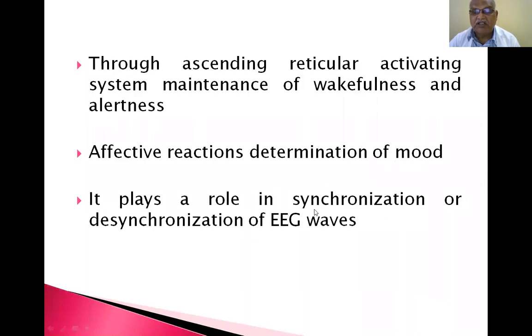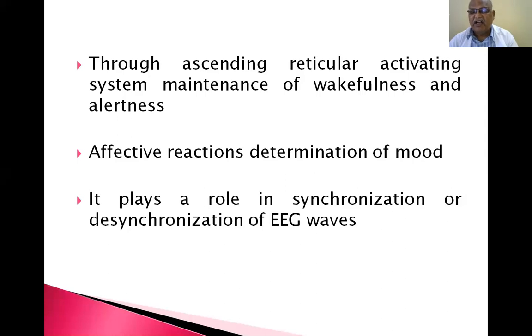It plays a role in synchronization or desynchronization of electroencephalogram waves. Our heart is beating, electrocardiography is taken. Electric waves, like our brain is functioning, so electroencephalographic waves will occur and will be recorded.